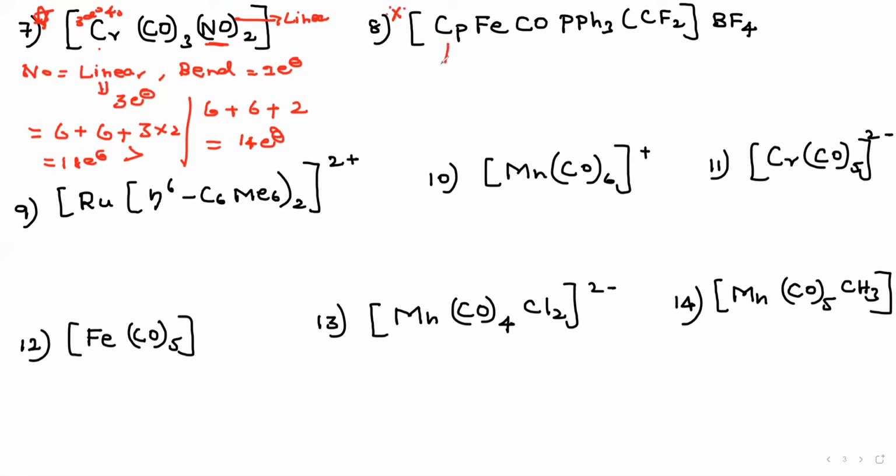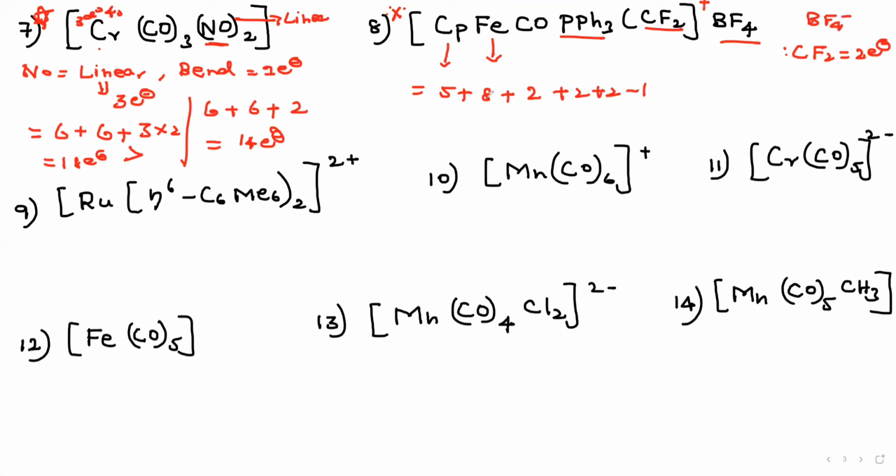Now Cp, we know 5 electron count, right? 5. Iron, this should be 8 electron count, right? 8. This carbonyl group, 2 electron count. This triphenylphosphine also 2 electron count. Now this CF2, please understand, CF2, how many electrons? Should be a 2 electron donor, right? 2 electron donor. This is BH4 minus, right? Therefore, which charge, plus charge present?